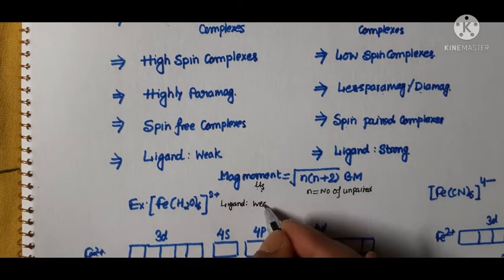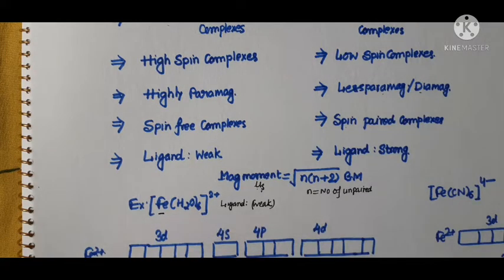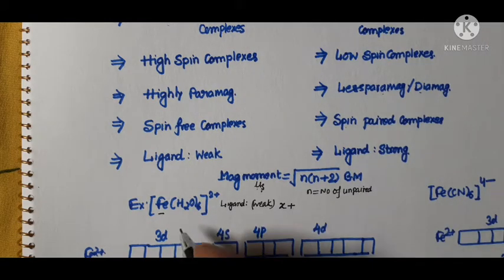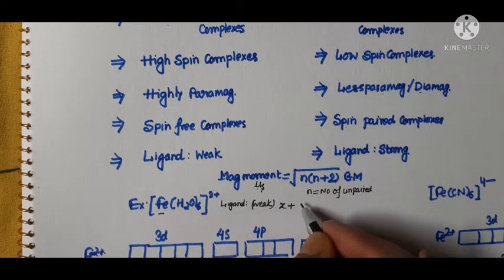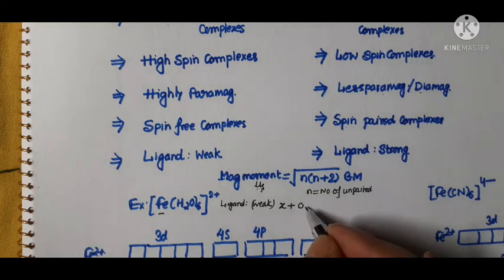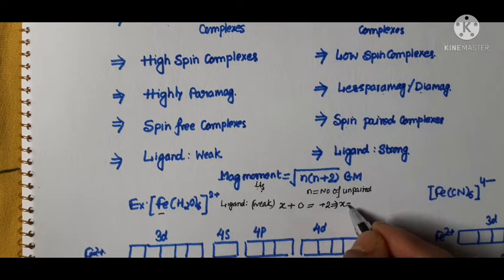First of all, we have to find out the oxidation state of iron. Let us consider the oxidation state of iron is x. Since water is a neutral ligand and does not carry any charge, x plus 0, and the total charge is plus 2, which means the oxidation state of iron is plus 2.